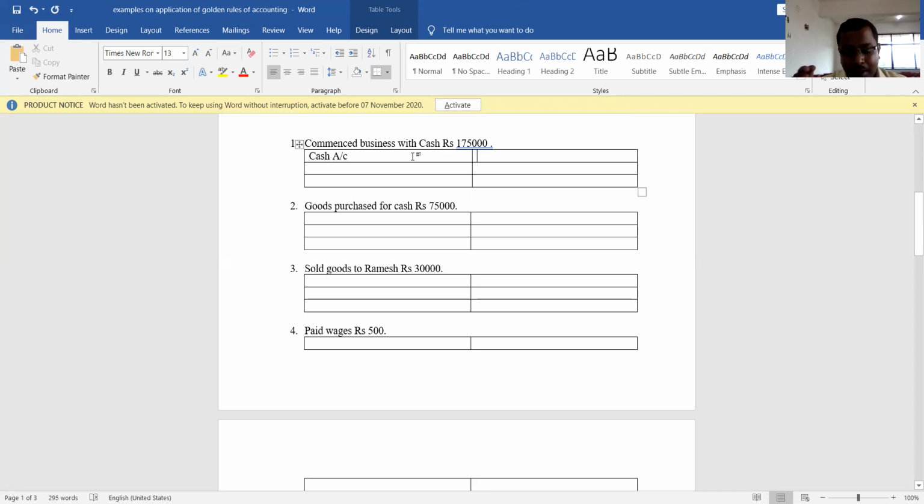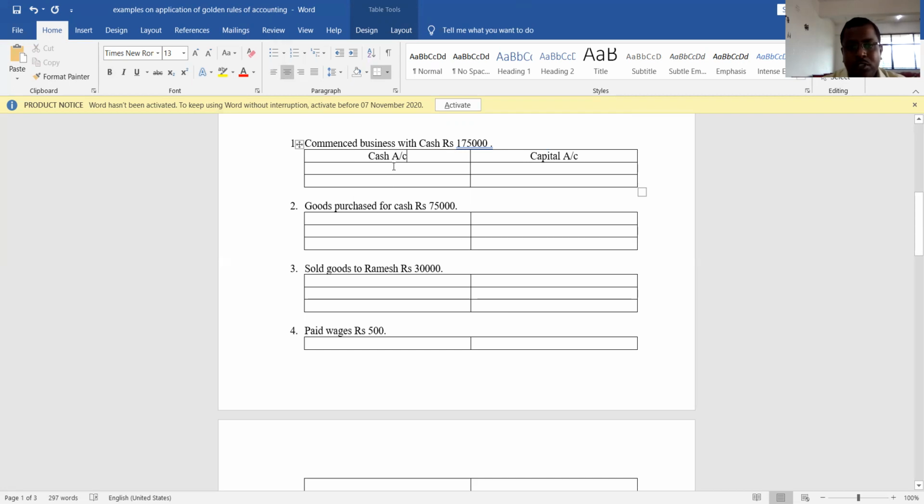See here, any amount invested by the owner into the business is known as what? It is known as capital. So the second account is the capital account. You are not supposed to write the name of the owner. You should write capital. Capital represents the owner, a representative personal account. So you should not write the name of the owner, you should write capital account.